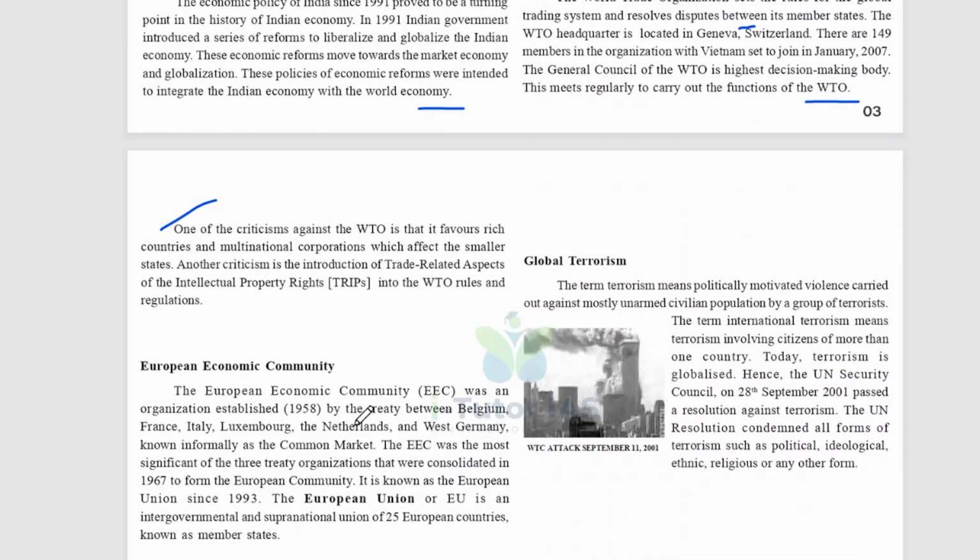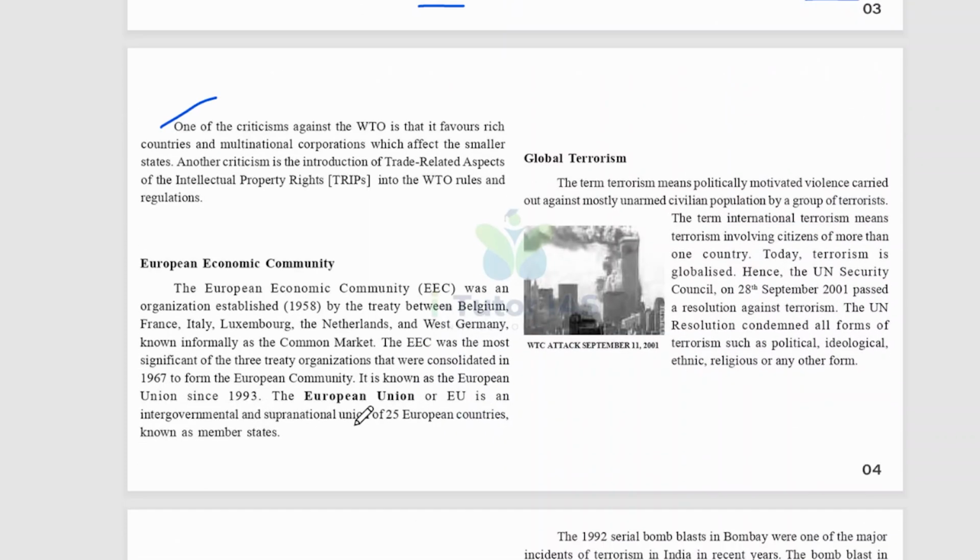One of the criticisms against the WTO is that it favors rich countries and multinational corporations, which affects the smaller states. Another criticism is the introduction of Trade Related Aspects of Intellectual Property Rights, that is TRIPS, into the World Trade Organization rules and regulations.